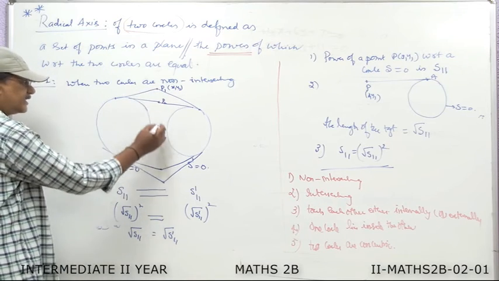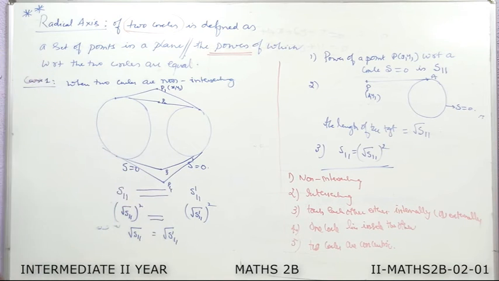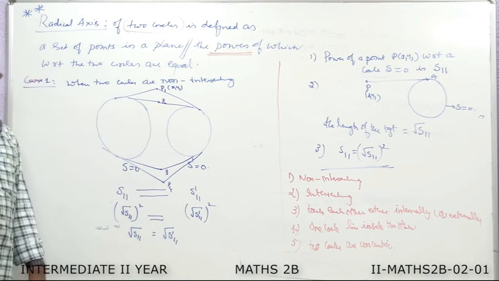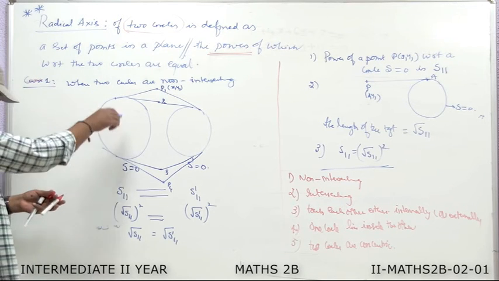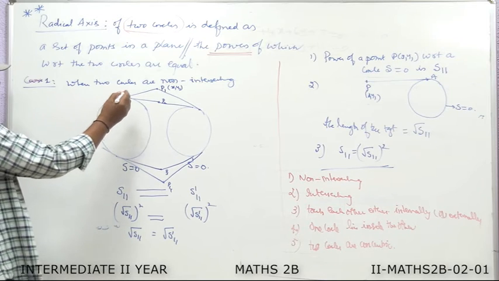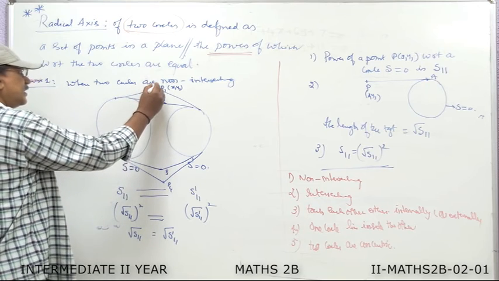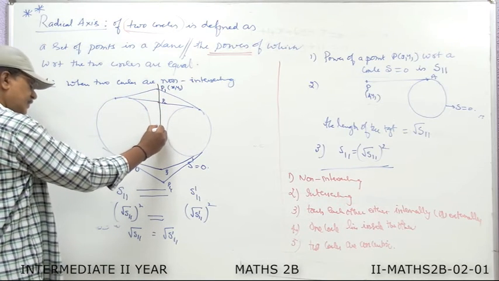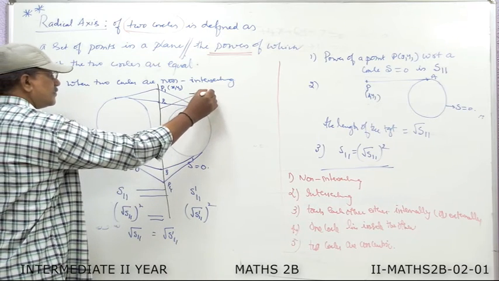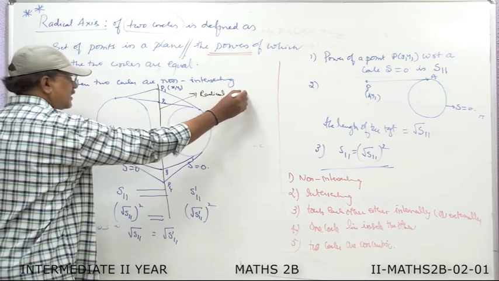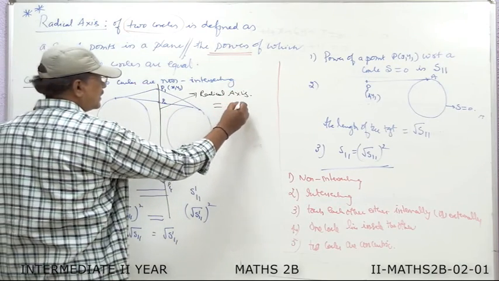Now, if you observe all these points, P1, P2, P3, P4, all these are satisfying the condition, the lengths of the tangents drawn from these points are equal. Now, these points are satisfying the same condition. Now you join them. If you join all these points, then you will get a path like this. This path itself is called the radical axis. So if you observe this figure, radical axis is nothing but a straight line.